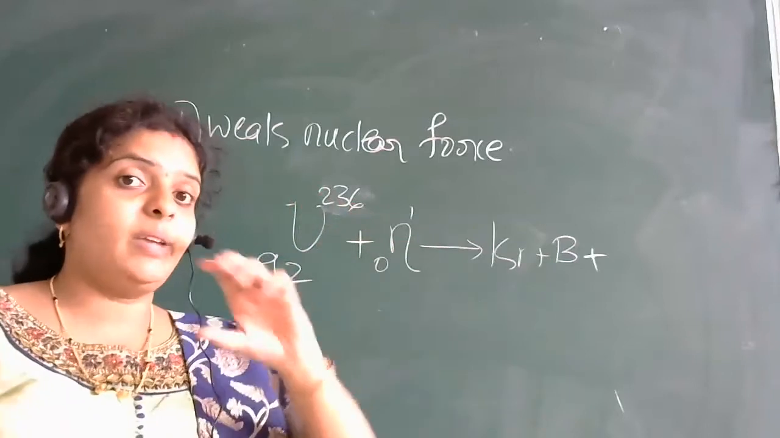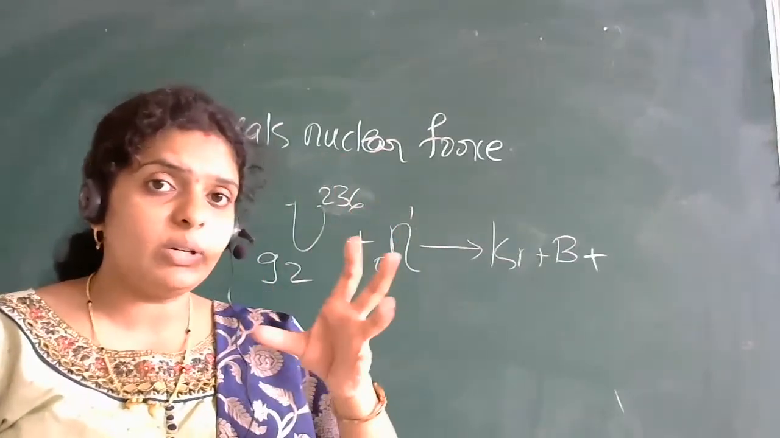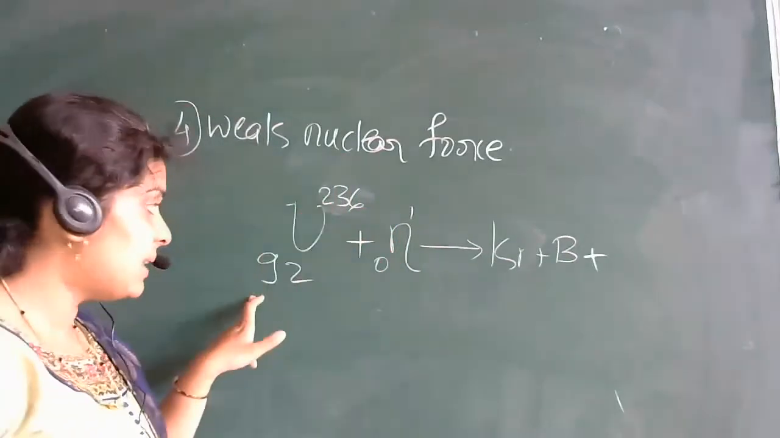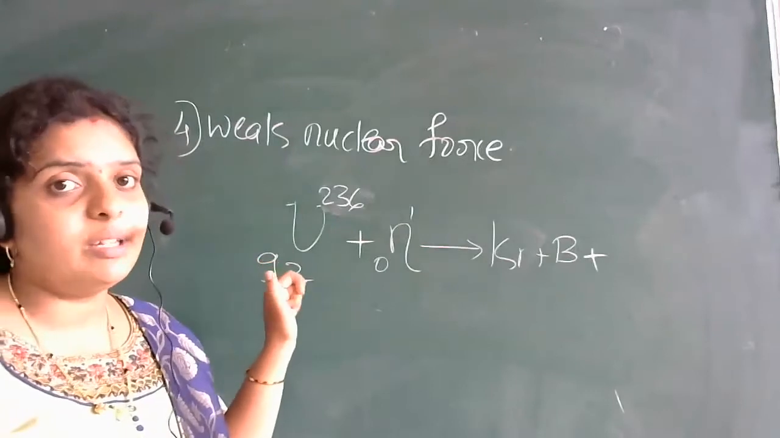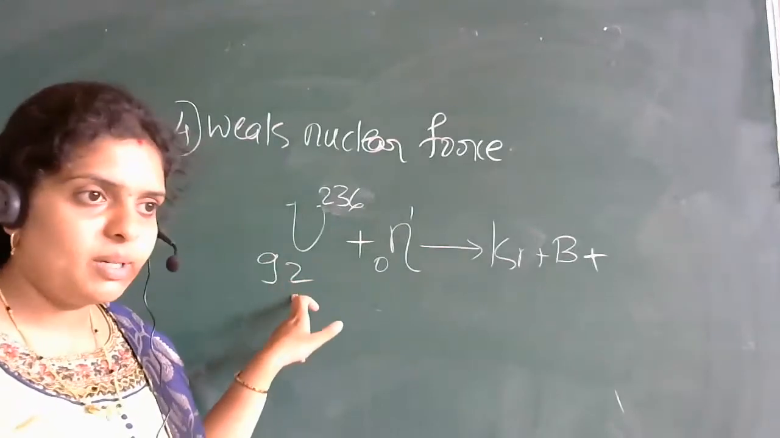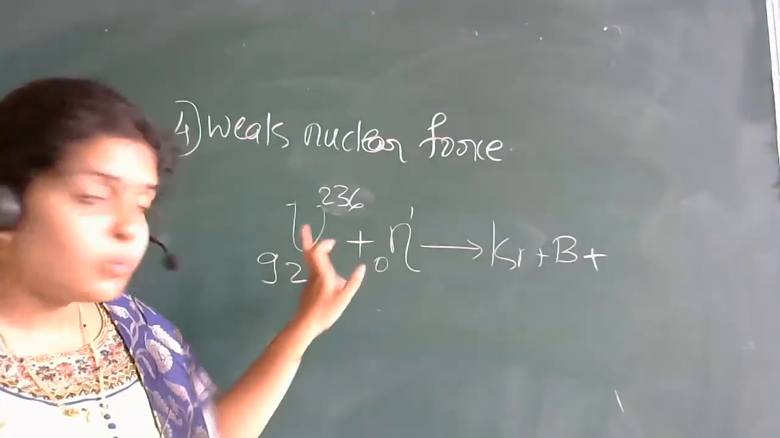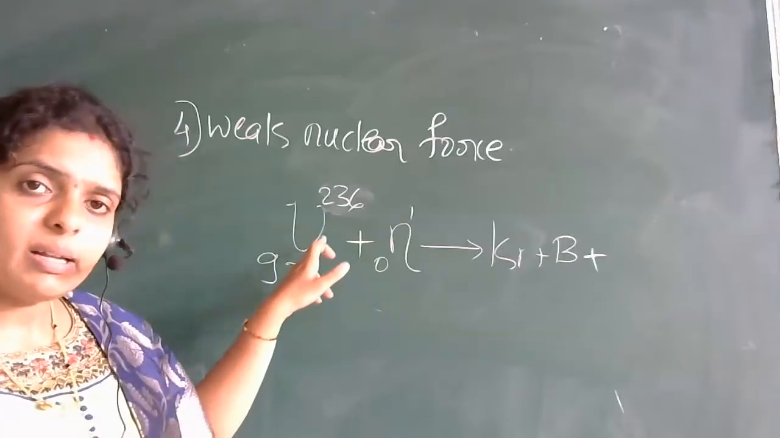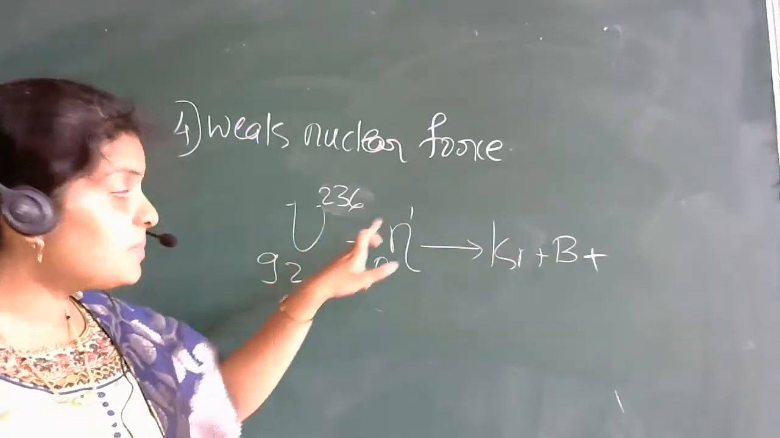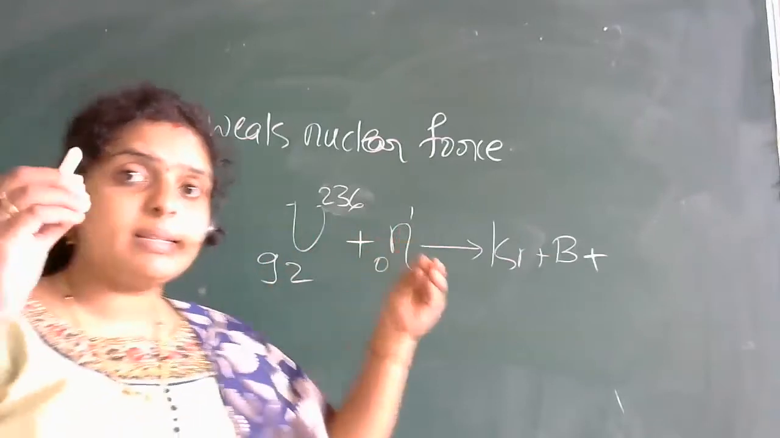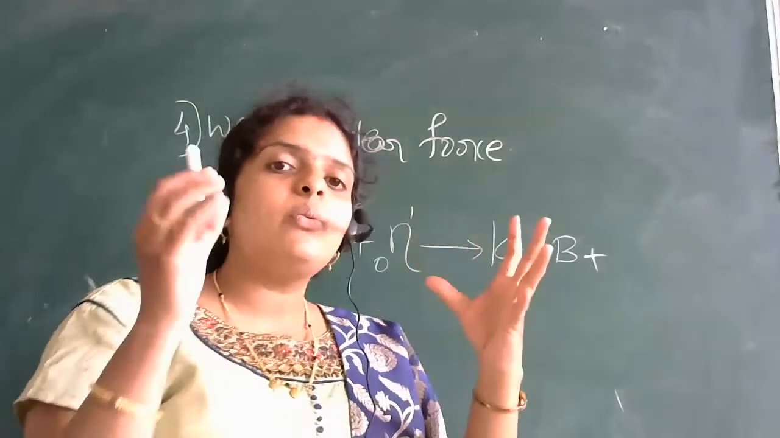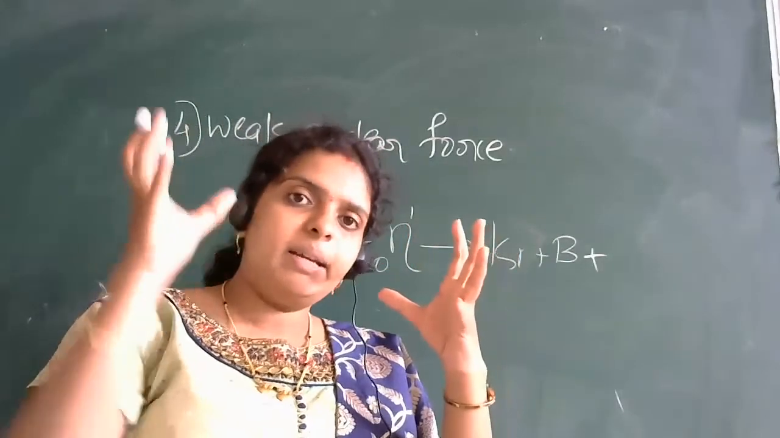In that heavier nucleus, meaning its atomic number is higher. So what do we call it? Heavier nucleus. For example, uranium. Its atomic number is 92. When this uranium is bombarded, in the sense that they will hit together, you will interact the uranium atom with the neutron.